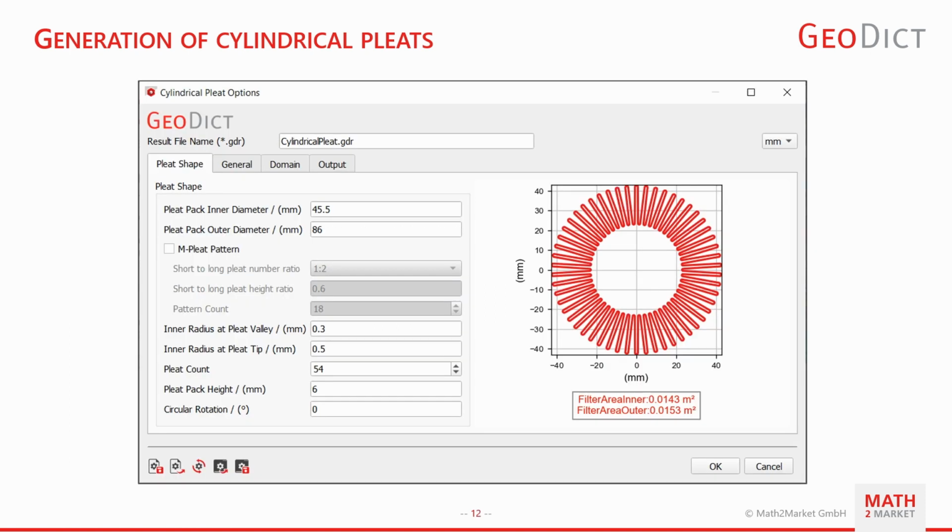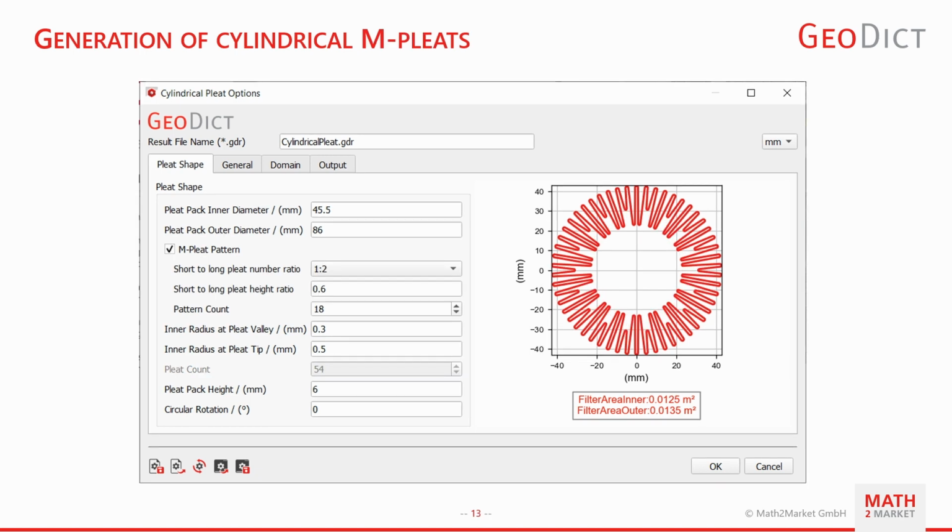As shown here, this is a screenshot under the cylindrical pleat command of Pleat Geo. By inserting the geometrical parameters related to pleat shape and pleat count, number of layers, and details of each layer in the Pleat Geo user interface, we can model or generate the cylindrical pleated elements and save this structure as a GDT file. Besides the classic cylindrical pleated elements, there is also the possibility to model M-pleat cylindrical elements.